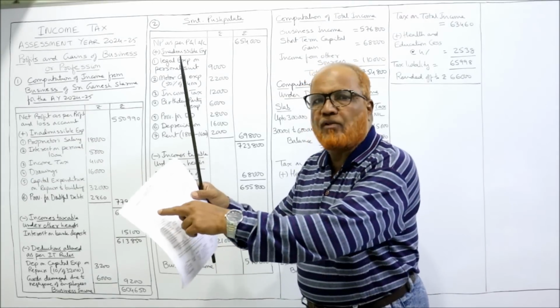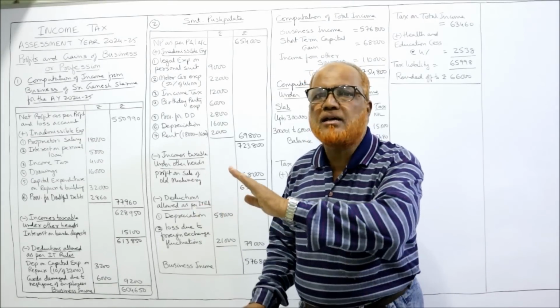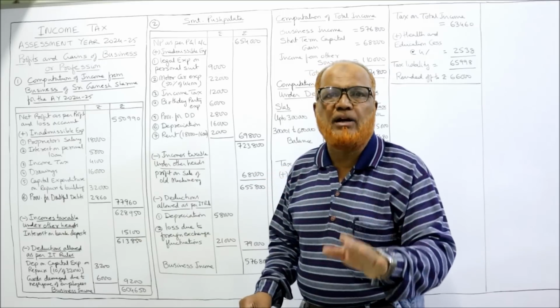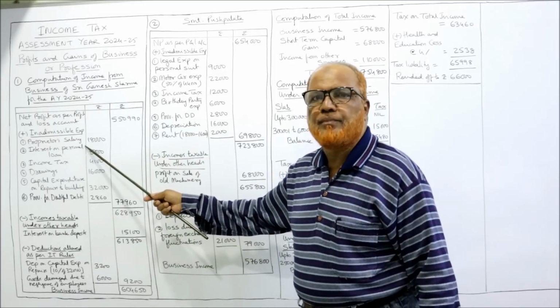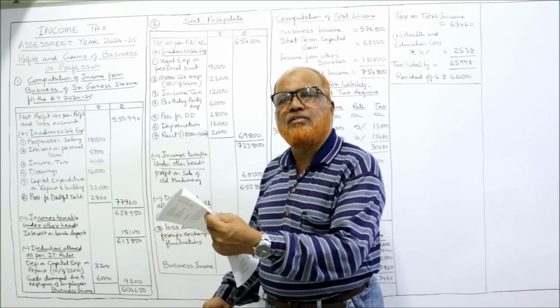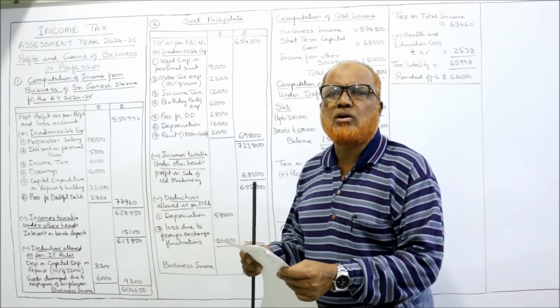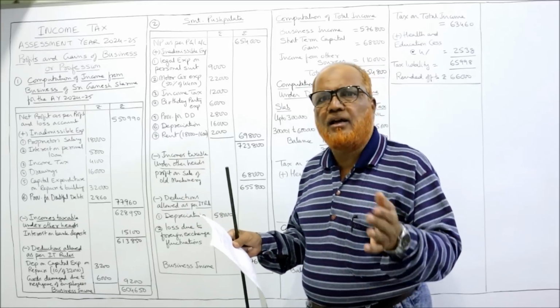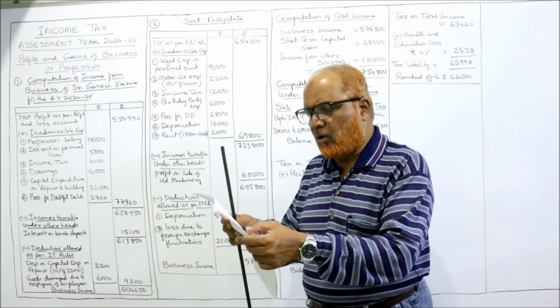It is debited to profit and loss account. But Income Tax Act says no, it should not be debited. So we add back. That is called inadmissible. Second, after proprietor's salary, rent of the building, allowed, because the building is a rented building. In that building, business is carried on, allowed.